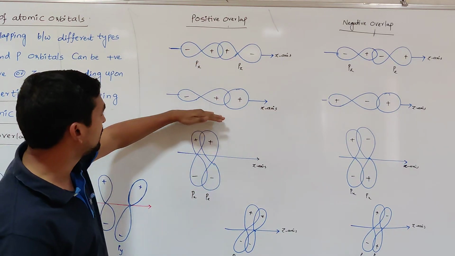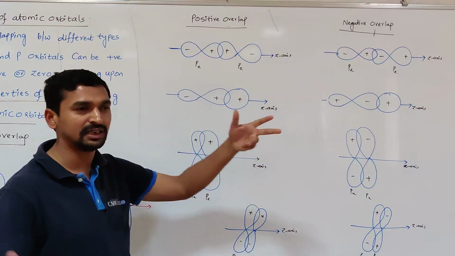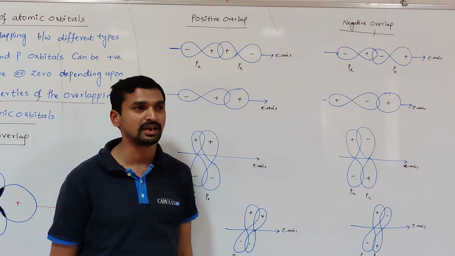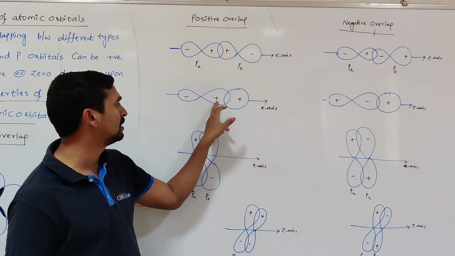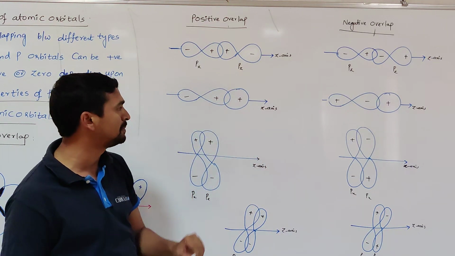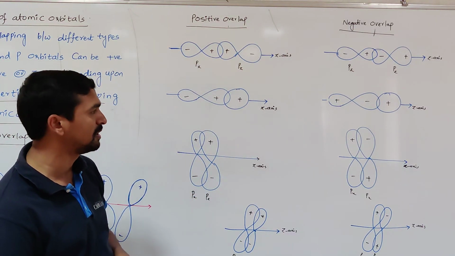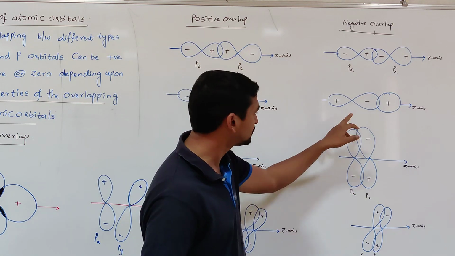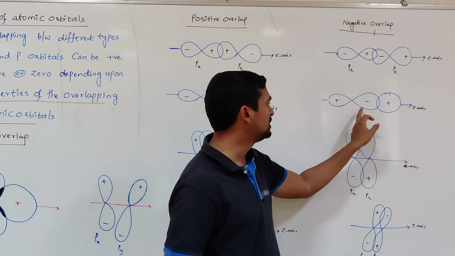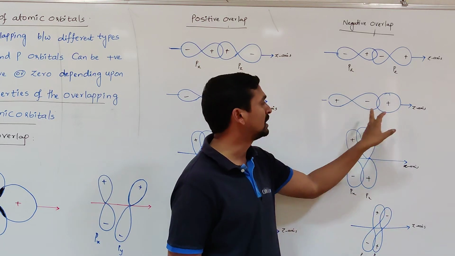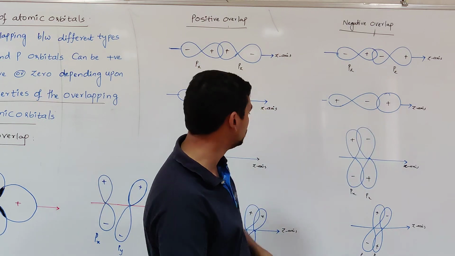So here in the second case you can see this is a p orbital and an s orbital. The s orbital is spherically symmetrical and always positive. If this positive s orbital overlaps with the lobe of positive sign of the p orbital, that results in positive overlap and the formation of a bond, that is a sigma bond. Here the negative sign is there, here the positive sign is there. When these two overlap, that does not result in the formation of a bond. That overlap is called negative overlap.